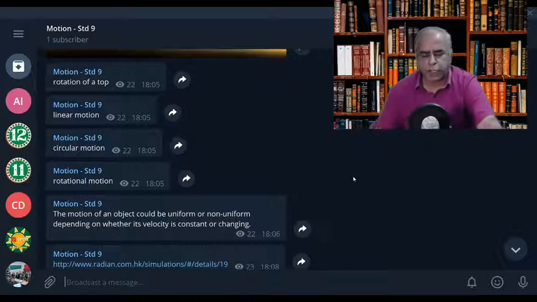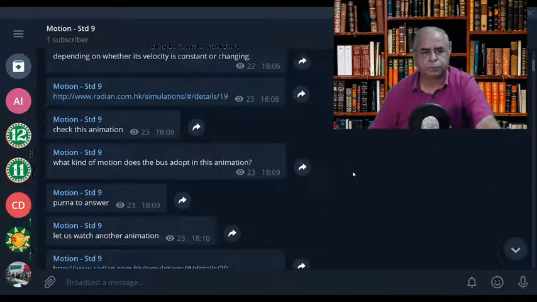So, do you find the difference between the uniform motion and non-uniform motion? Yogesh, what is the significance of uniform motion? In uniform motion, there is a constant velocity, please note down. In non-uniform motion, the velocity keeps on changing. Do you understand? So that makes the difference. Then,